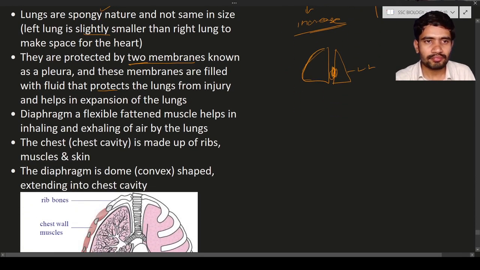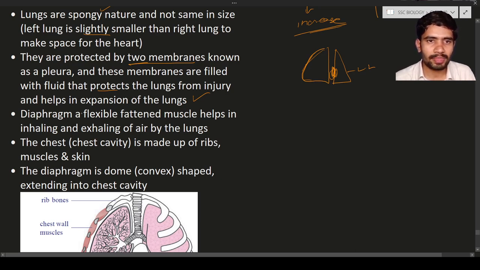Not only that, the pleura helps in the expansion of the lungs. These two membranes, known as pleura, have the fluid, and they help in increasing the size of the lungs, or expansion of the lungs. They also help in the absorption of shocks and protection of the lungs. So these are the things about the pleura.